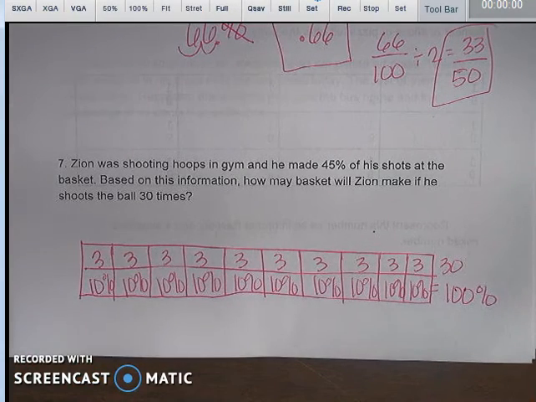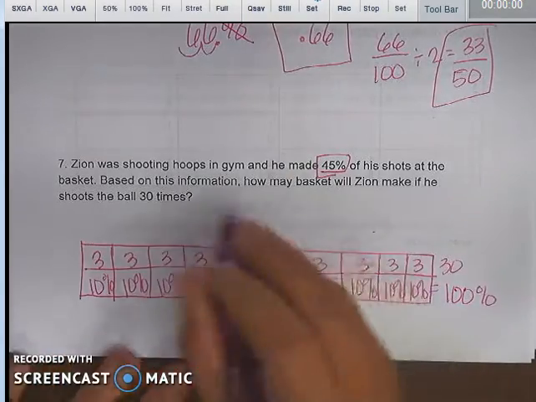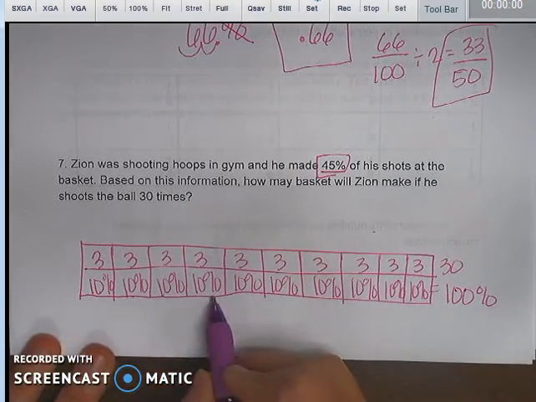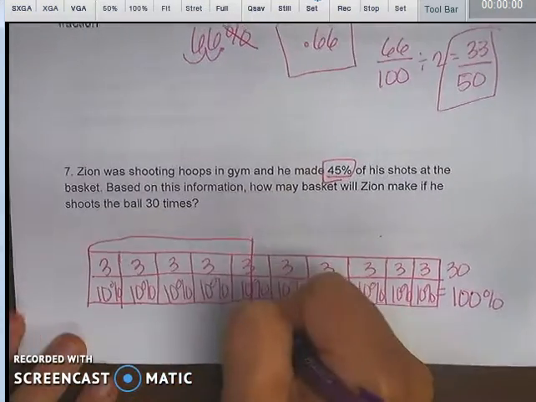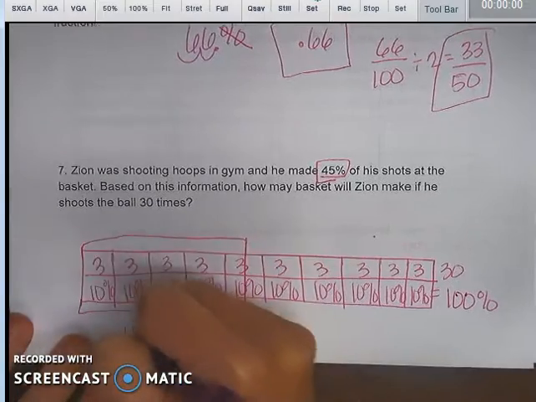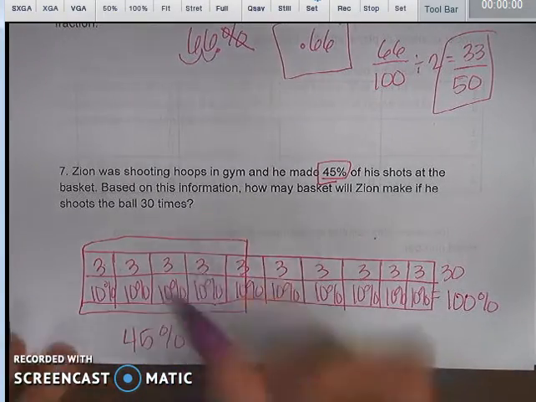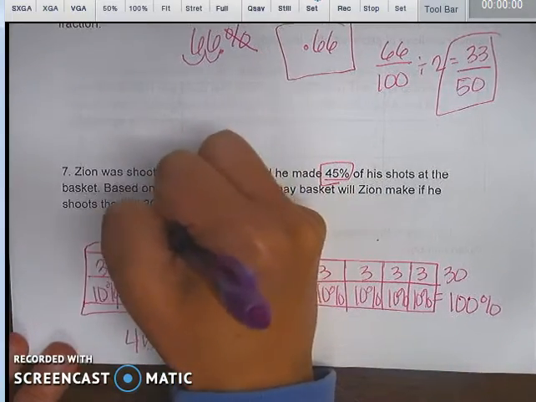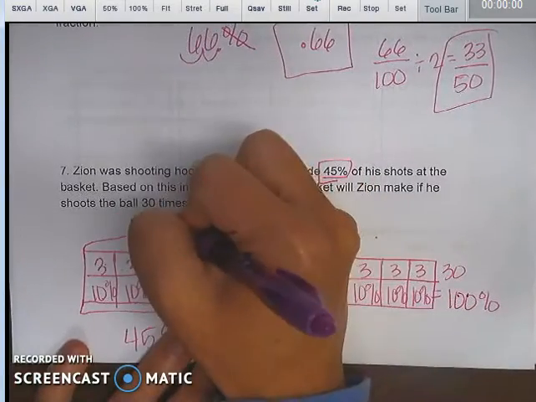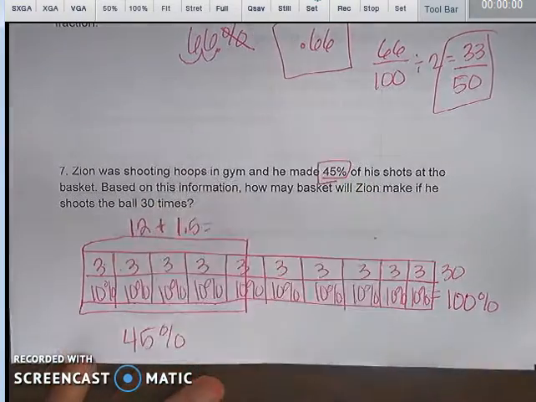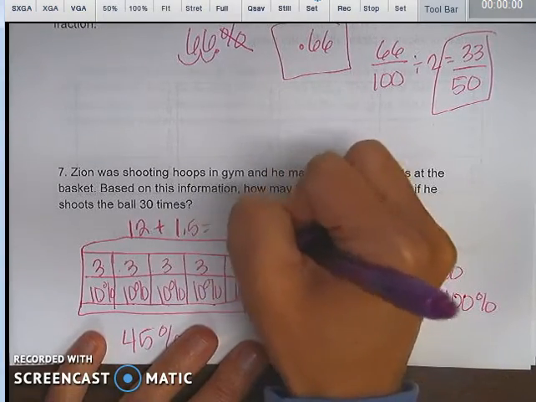Okay, he made how many? 45%. So come over here, 10, 20, 30, 40, and a half of another one. Okay? So this is 45%. 3, 6, 9, 12. Plus, what is half of 3? 1.5. So 12 plus 1.5 is 13 and a half.